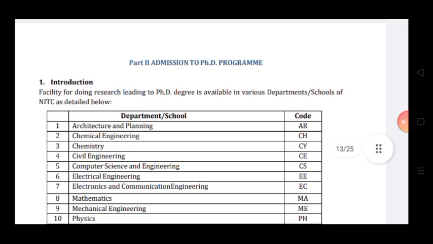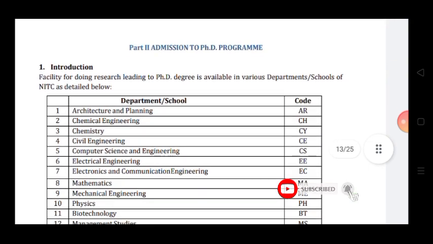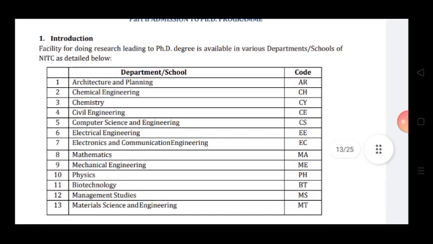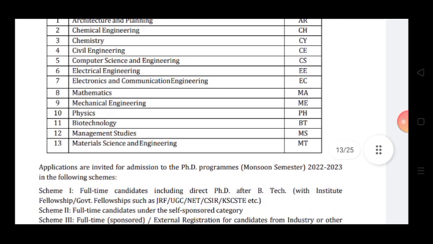Those are part 1 regarding undergraduate and masters. Now part 2, all the details related to admission to the PhD program. These all are the departments. You can apply to architecture and planning, chemical, chemistry, civil, computer science and engineering, electrical engineering, electronics and communication, mathematics, mechanical, physics, biotech, management studies and material science and engineering.